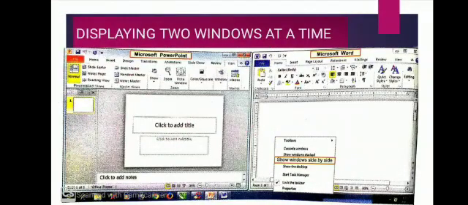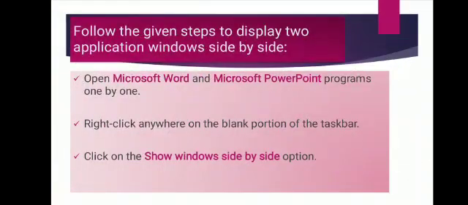Now see the diagram I had given here. In this, I displayed two applications side by side. This is the next feature of Windows 7, that we can display two application windows side by side. Now suppose you have a stored data in your MS Word, and now you want to copy that data in MS PowerPoint. Then how you will do this?